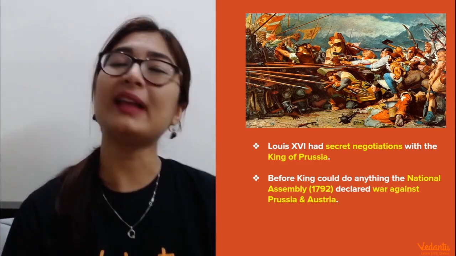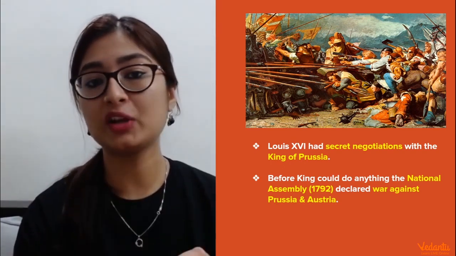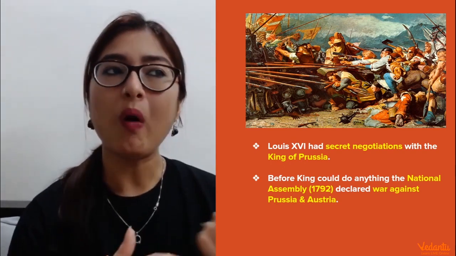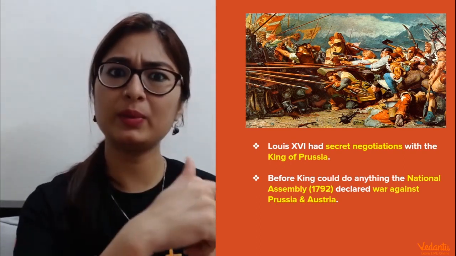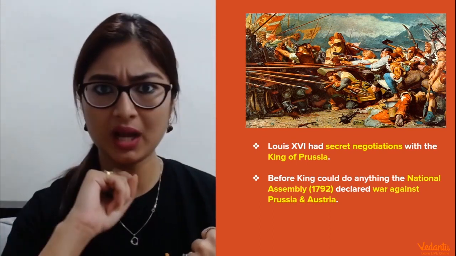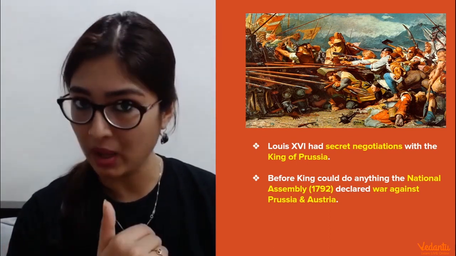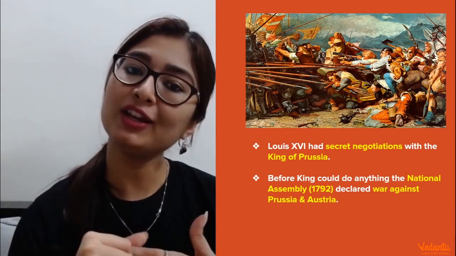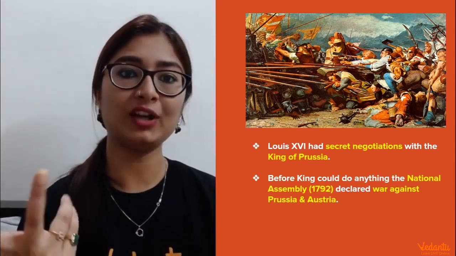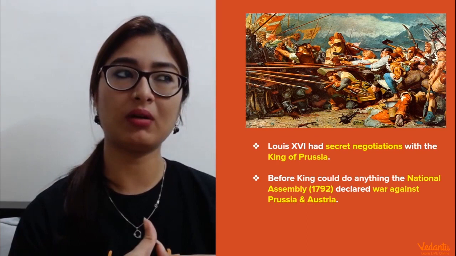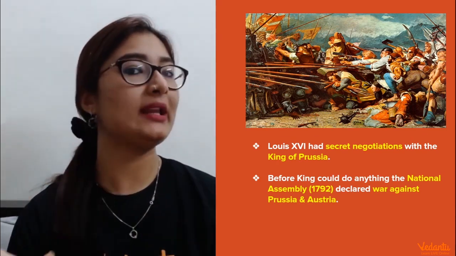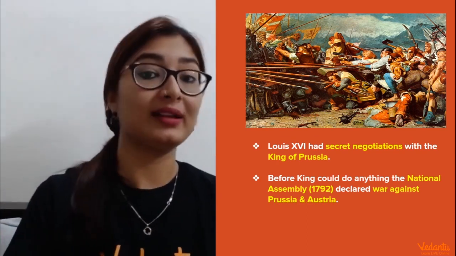Now the question that arises over here, which I'm sure you guys might also be thinking, is: what secret negotiation? Why would he be negotiating with somebody else out of the country, and what would he negotiate about? Second, why the King of Prussia? Why not stay in his own country, or why only him and nobody else? So let's talk about that a little more.